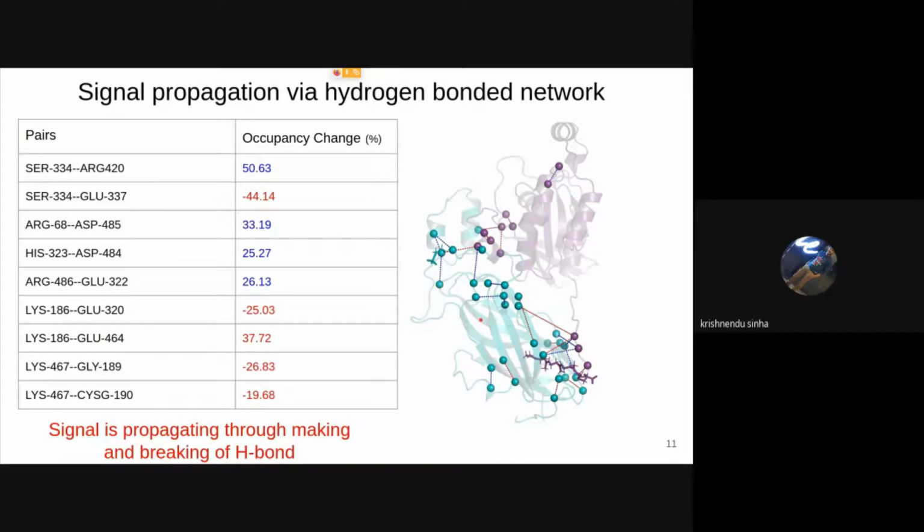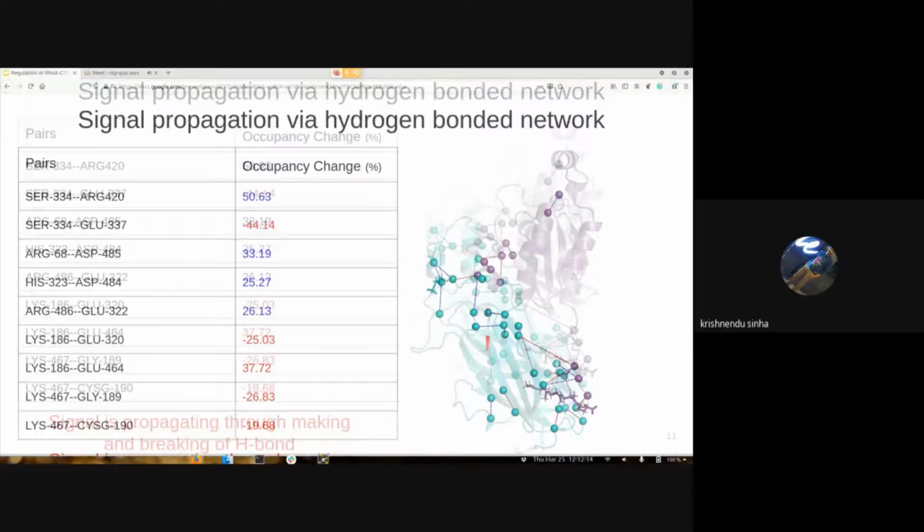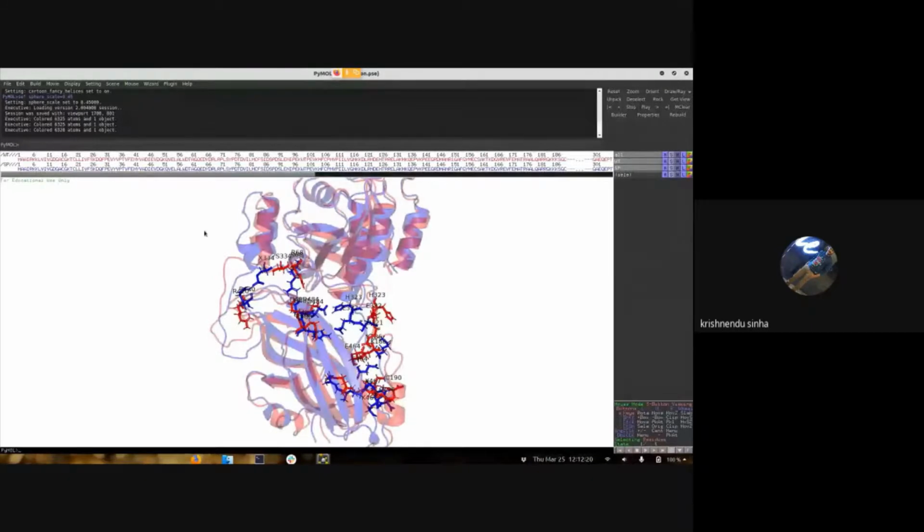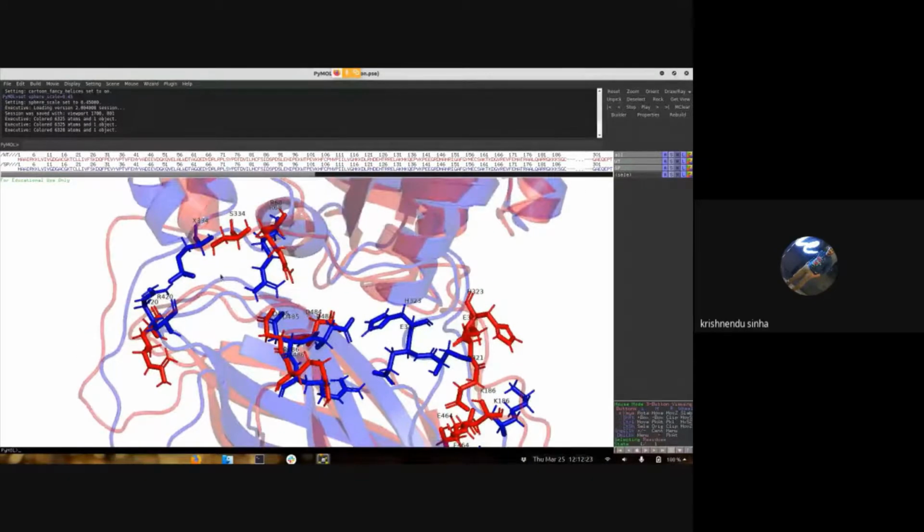At this moment, I would like to show you this. This is a mechanistic picture that we have seen. The blue one is the phosphorylated type, and the red one is the wild type, I think.